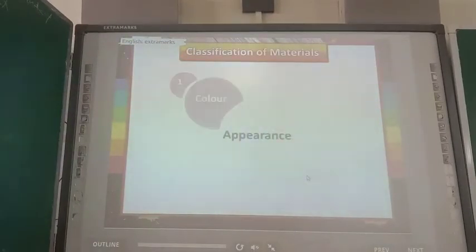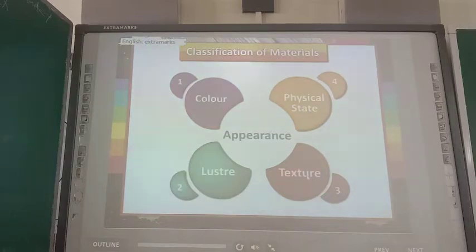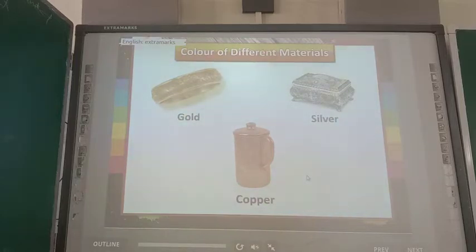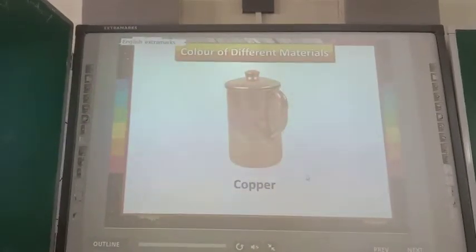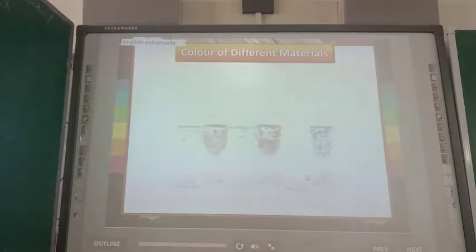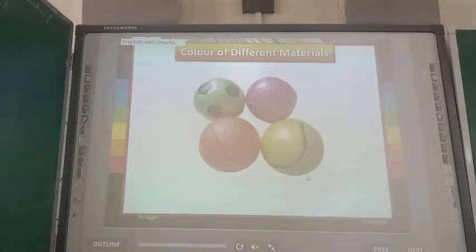Appearance of a material is generally determined by its color, luster, texture, and physical state. Most of the naturally occurring materials possess specific colors. For example, gold has golden color. Copper is brown in color. On the other hand, man-made materials can have a variety of colors. For example, glass goblets come in all colors in the market. We play with variously colored rubber balls.